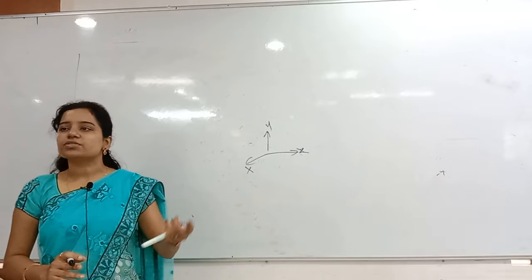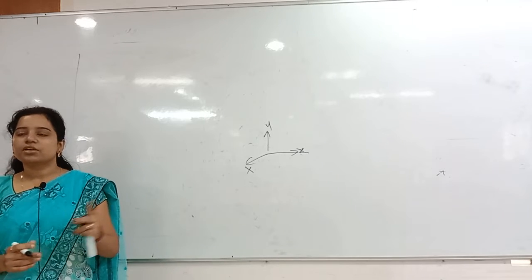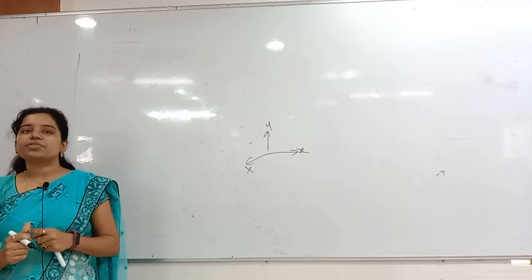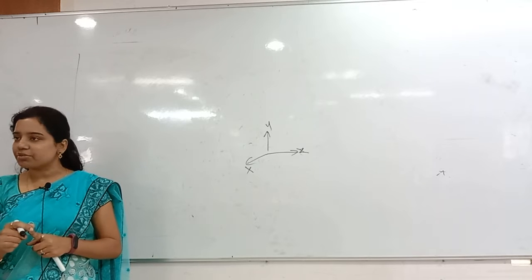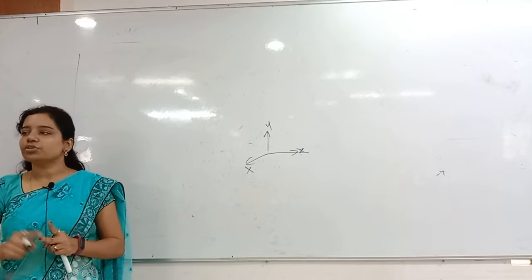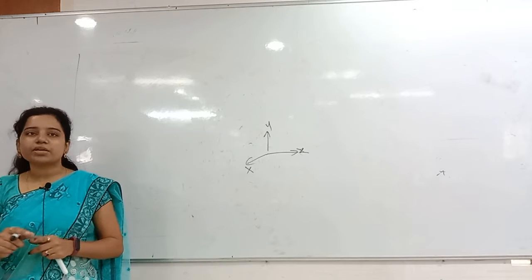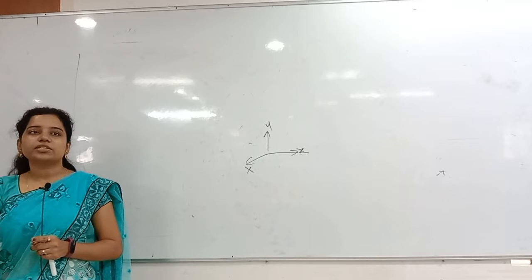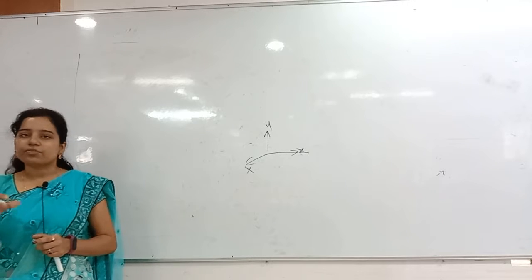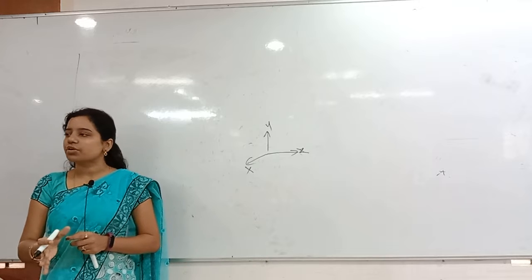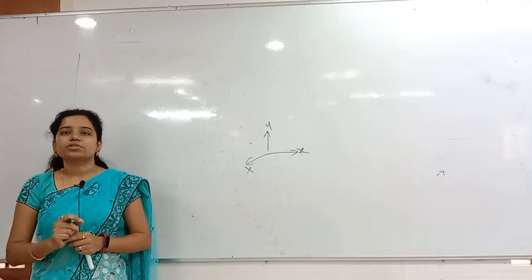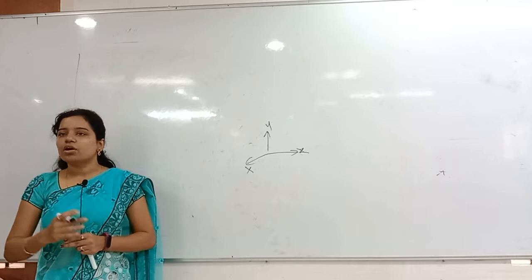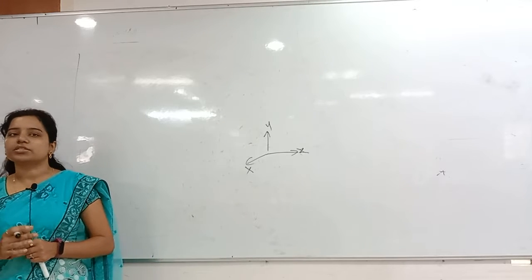In frame of reference, we have two types: one is inertial, another is non-inertial. Inertial frame of reference means the frames which are at rest or in uniform motion. Whichever frame is at rest, like your bench, will be inertial. Whenever the frame is at rest or in uniform motion, that frame we call the inertial frame of reference. Whereas non-inertial frames are all accelerating frames.